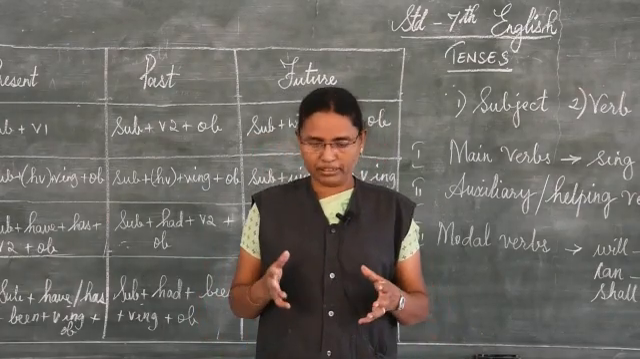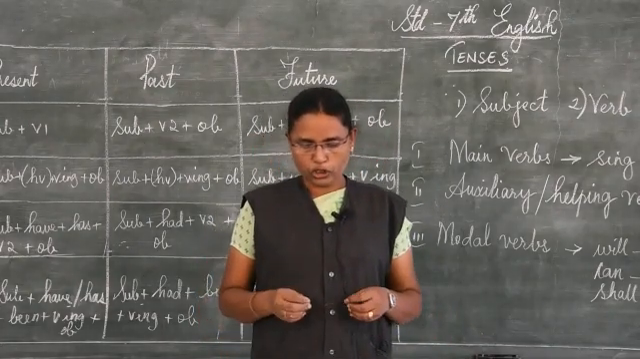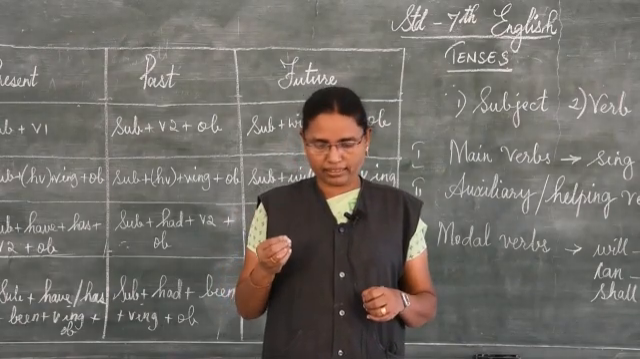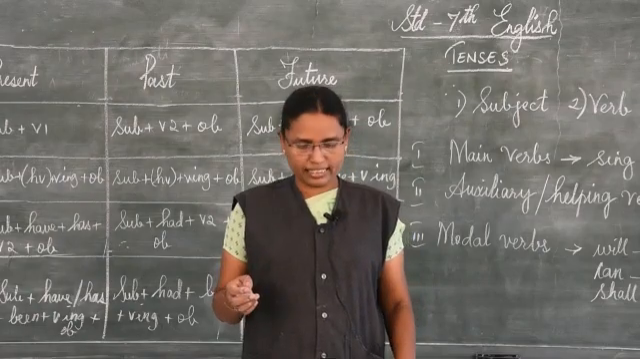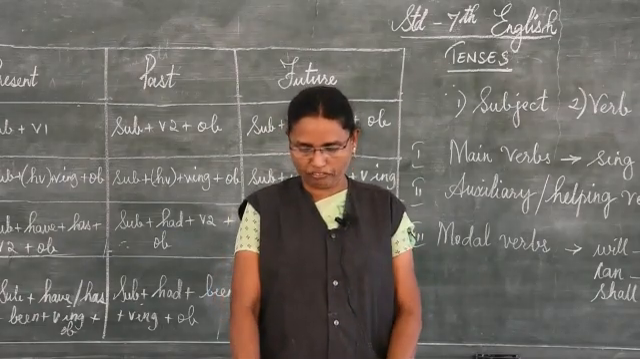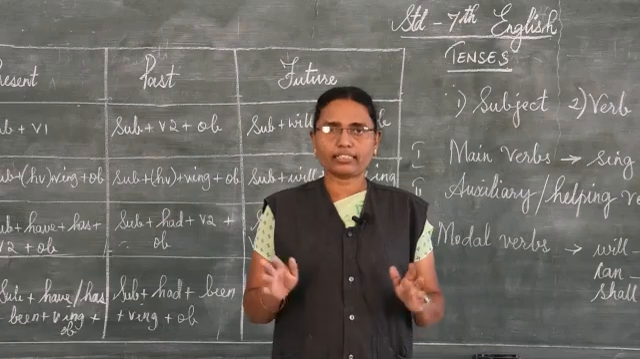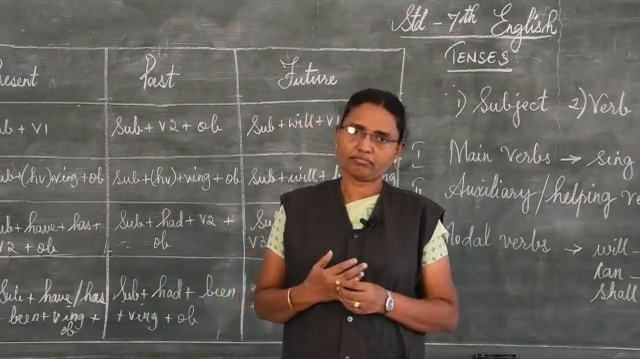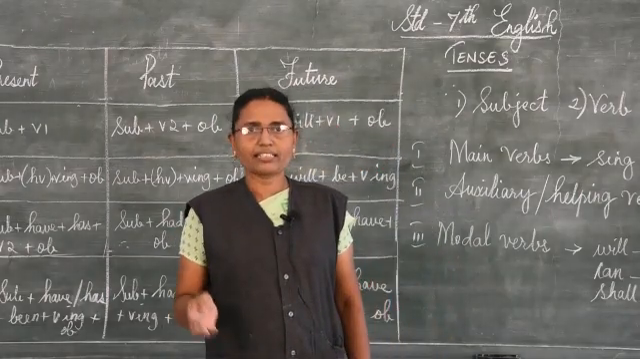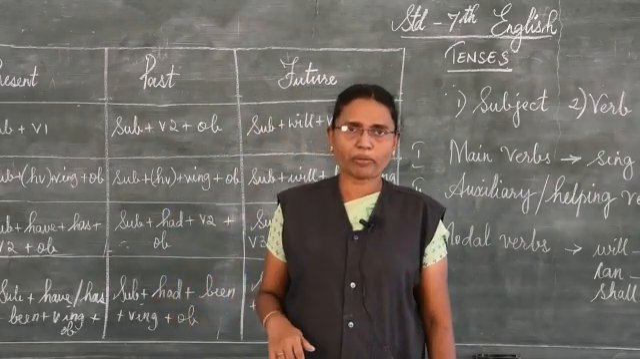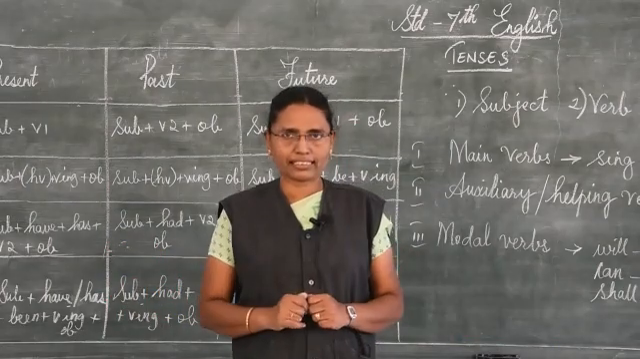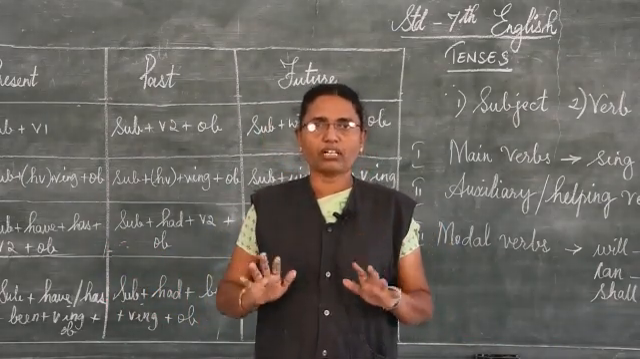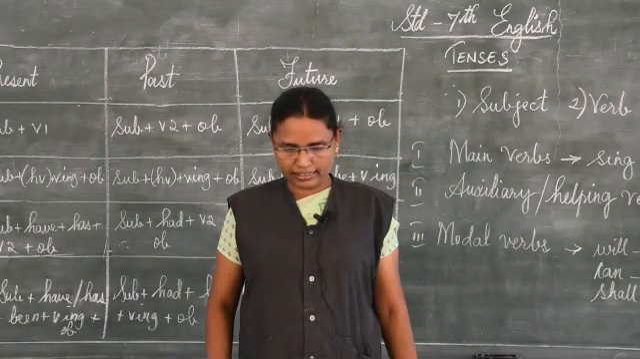Tense is the time described by a verb, shown by its grammatical form. The tense of a verb shows the time of an action or event. How many tenses are there? Some of you might say 3 tenses. Some of you might say 12 tenses. So here I want to give a clear picture of how many tenses there are.